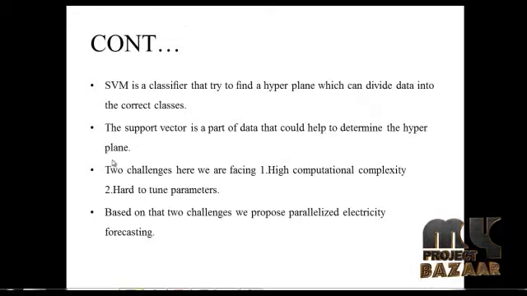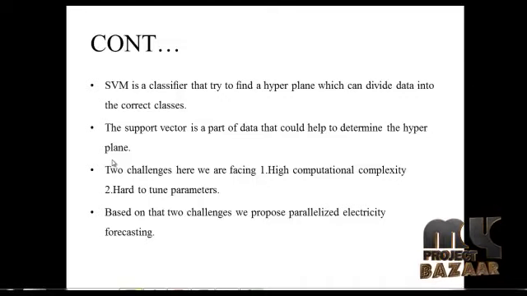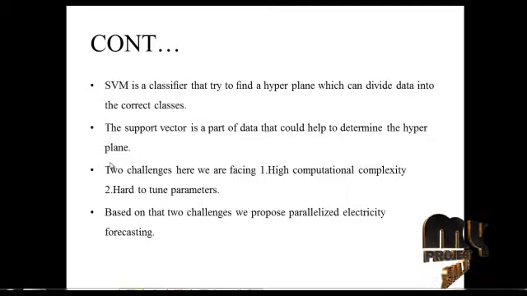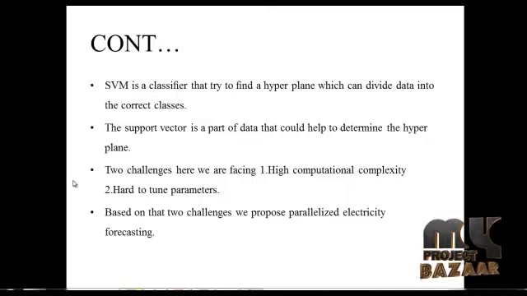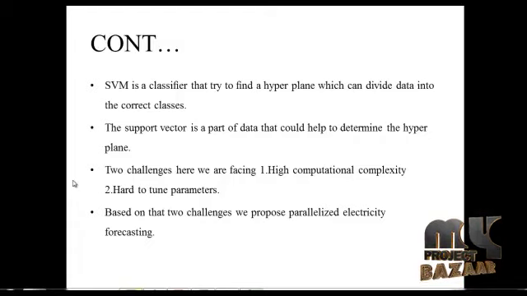SVM is a classifier that tries to find a hyperplane which can divide data into the correct classes. The support vector is a part of the data that could help to determine the hyperplane. Two challenges here we are facing. One is high computational complexity and the next one is hard to tune parameters. Based on the two challenges, we propose parallelized electricity forecasting.